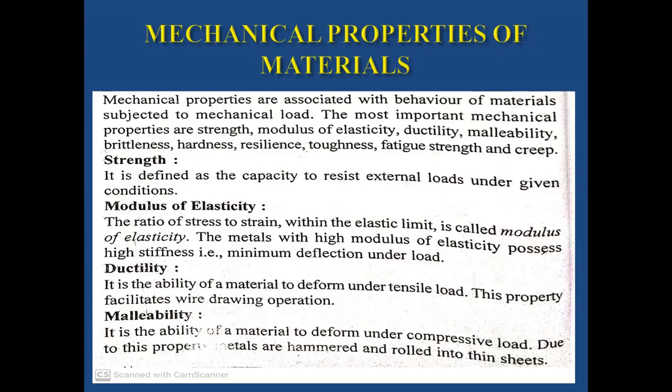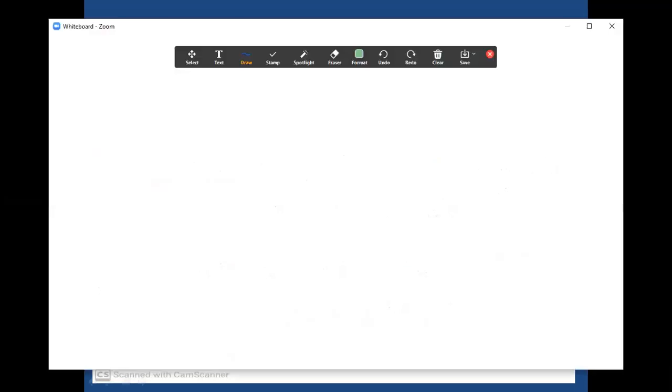And then ductility: it is the ability of a material to deform under tensile load. The property facilitates wire drawing operations. What are wire drawing operations? How has the wire drawing operation been processed?